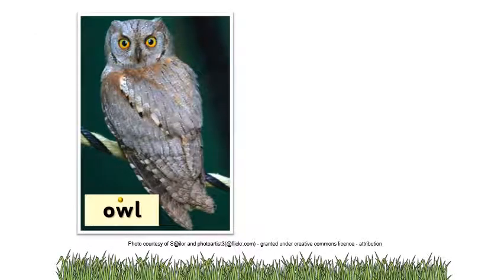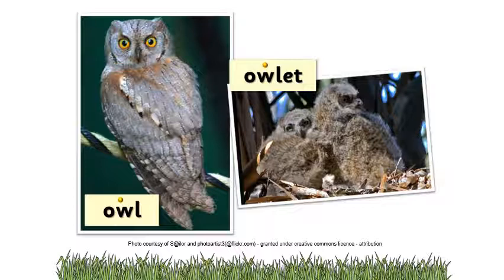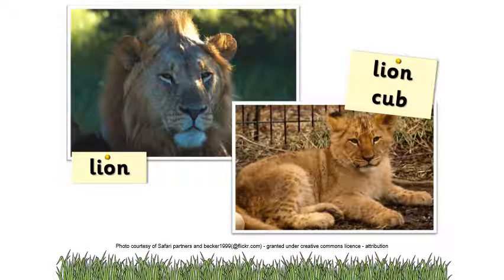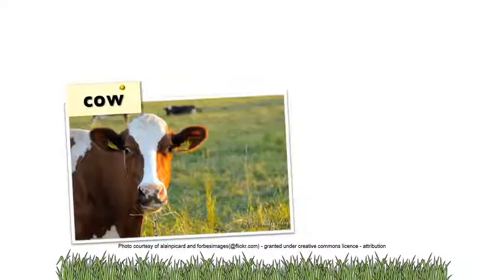So the first thing we have is the owl, and it resembles its offspring, the owlet. So they look the same. The owl has a baby, an owlet, it hatches out of the egg and it looks the same as the adult. Next one is the lion, and its lion cub looks the same.